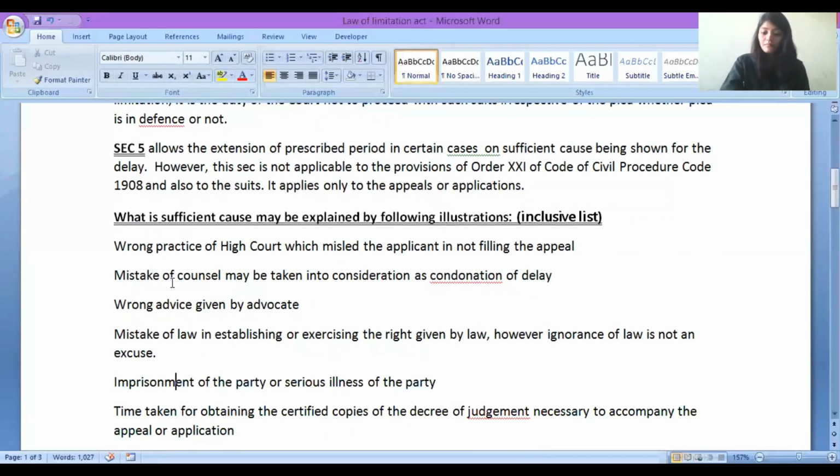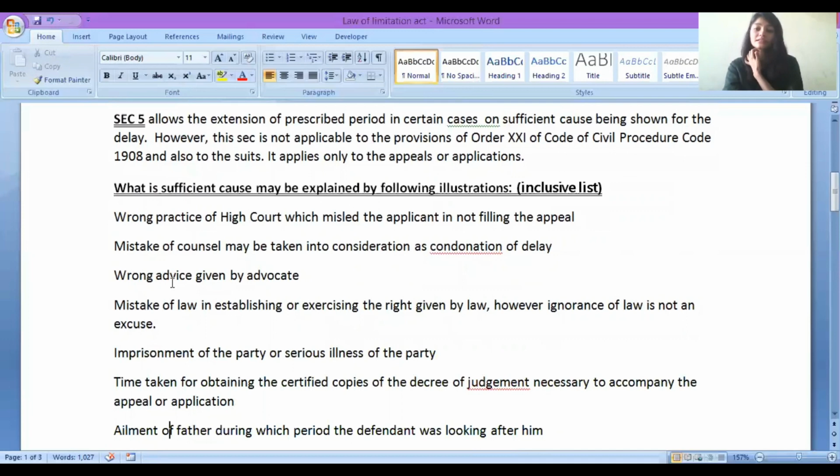Next, imprisonment of the party or serious illness. If the party who is going to file a case or an appeal in the court of law is imprisoned or is ill, in that case that may be a sufficient cause. But illness is not like normal fever or something. There should be serious illness, not just general fever or headache or anything like that. No, that is not counted.